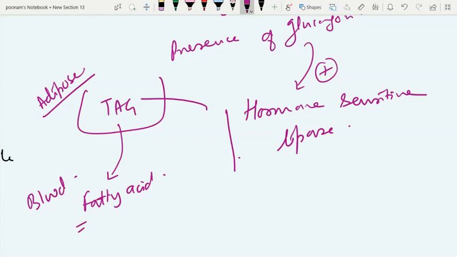And when this fatty acid exceeds a particular limit, it starts entering the cells. The liver is a major consumer of this fatty acid because a lot of beta oxidation takes place there, and the liver starts generating ketone body during excessive fatty acid beta oxidation. As I told you at the start of the class, excessive fatty acid beta oxidation results in excessive acetyl-CoA, which is not utilized in the TCA cycle in the liver, so it is diverted for ketogenesis. So you should understand the first trigger point is the mobilization of the fatty acid from the adipose cell, where glucagon plays a very important role.